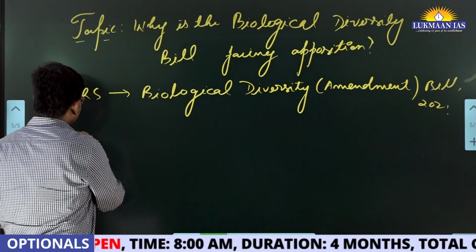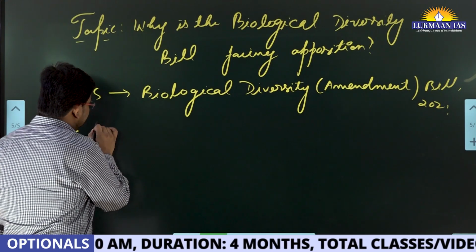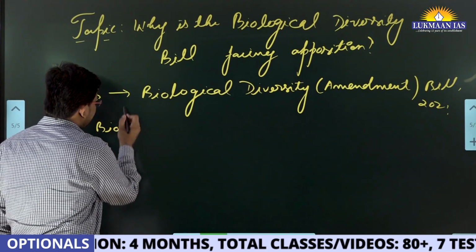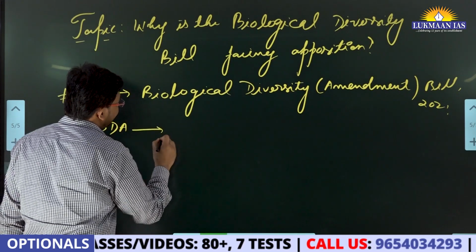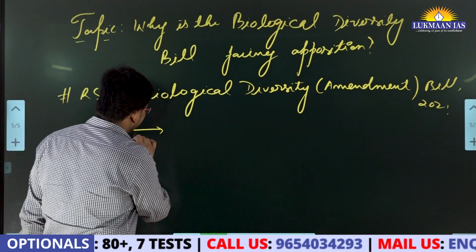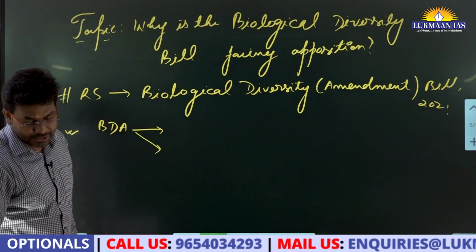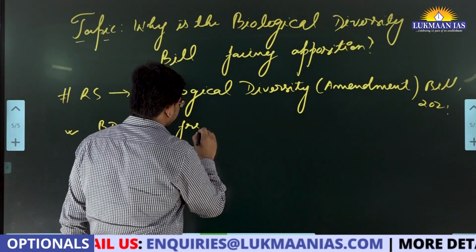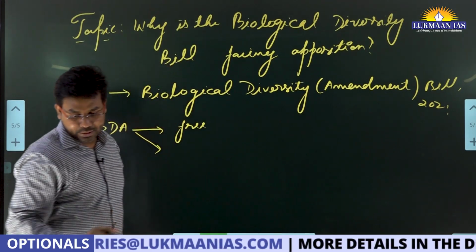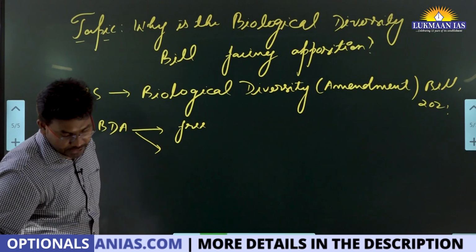Because if we talk about the Biological Diversity Act, in short I'll be writing BDA, it talks about access and benefit sharing. It talks about fair and equitable sharing of benefits.